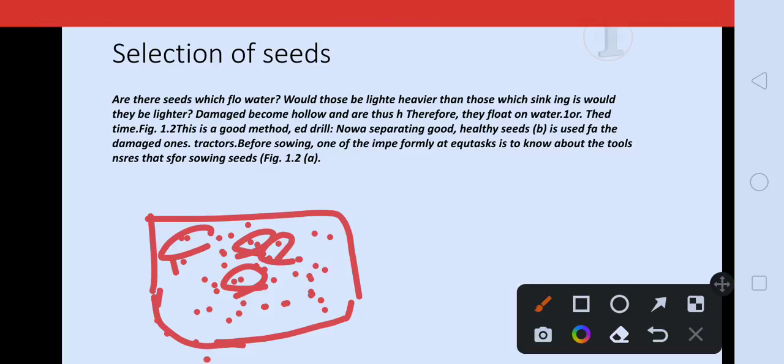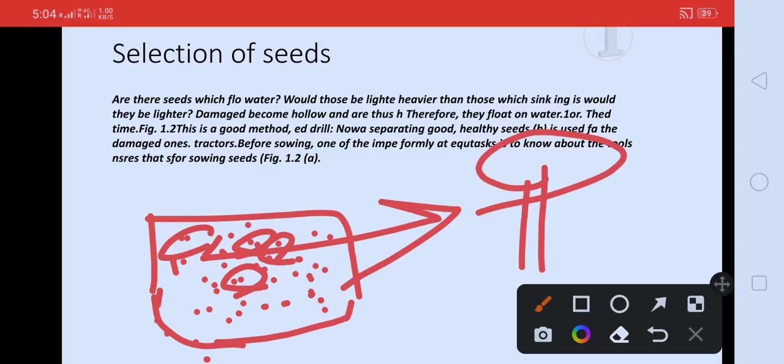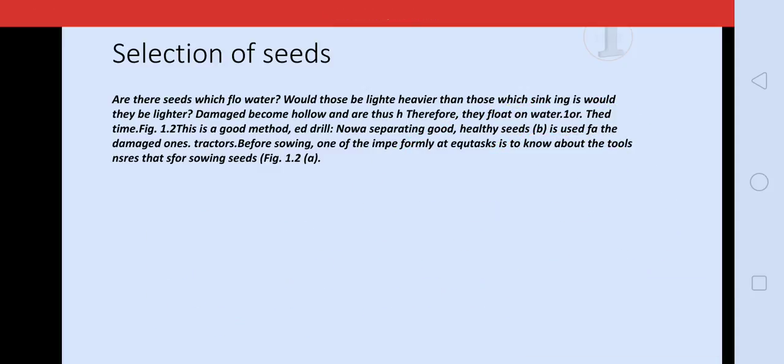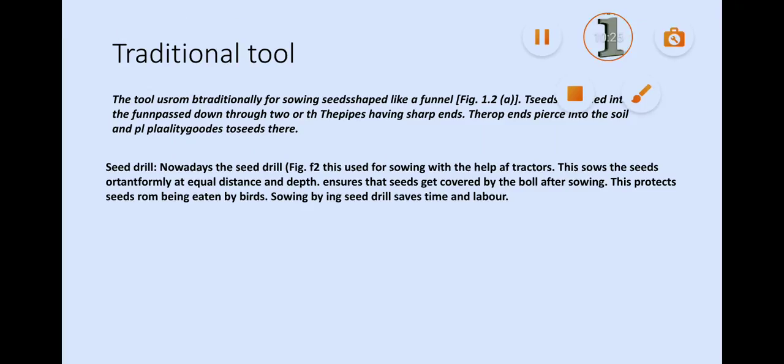When these two come up together, they will become big plants. These both will come in between each other and won't be able to grow easily, and this will make a very big problem in the growth of the plant. So we should always take good plants for this, right?